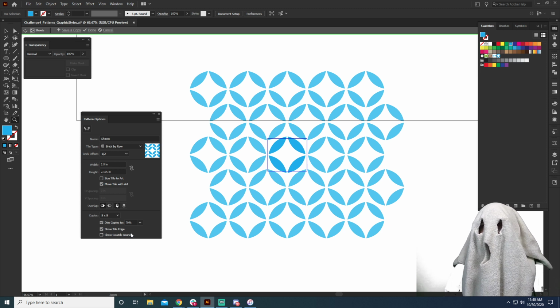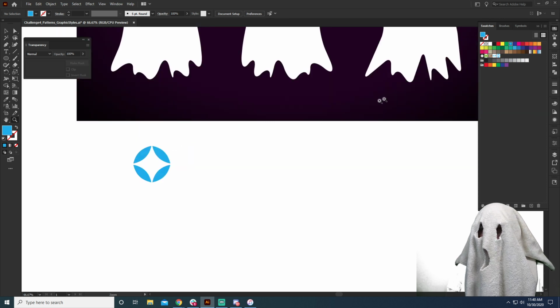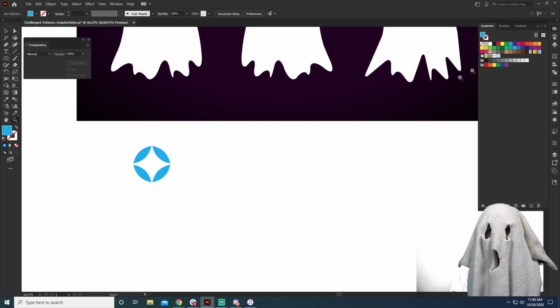And next, to apply this, what we're going to do is come up here to done. Now this is a very different process than a lot of things that you'll see in Illustrator, is that instead of clicking out of a group, you have to come up here and hit done. So we're going to hit done. And now you can see in our swatches panel, we have a little swatch right here, and this is the swatch that we just made. That is the pattern that we've just made right there.